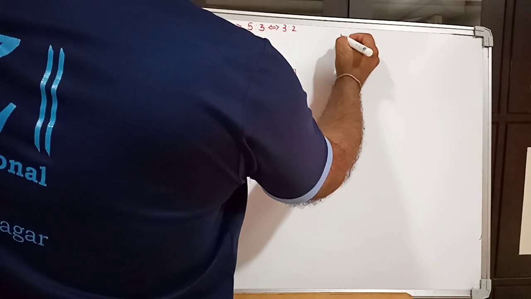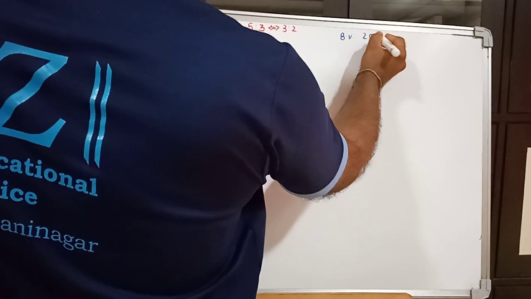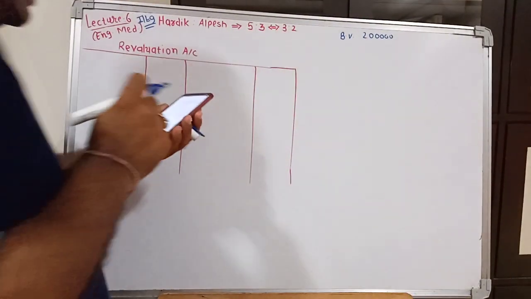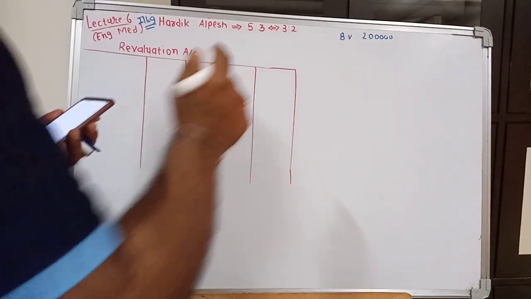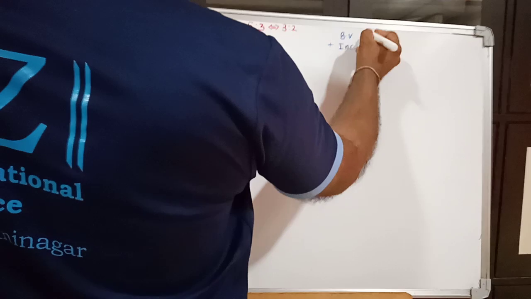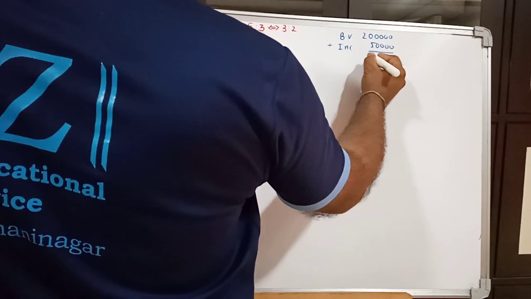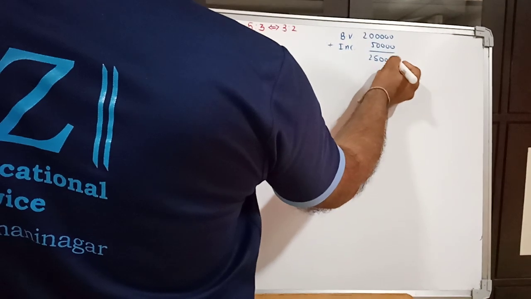Friends, land and building's book value was rupees 2 lakhs, and in adjustment it is given that it is to be increased by 25%. 25% of this 2 lakh is 50,000, hence 2,50,000 becomes market value.